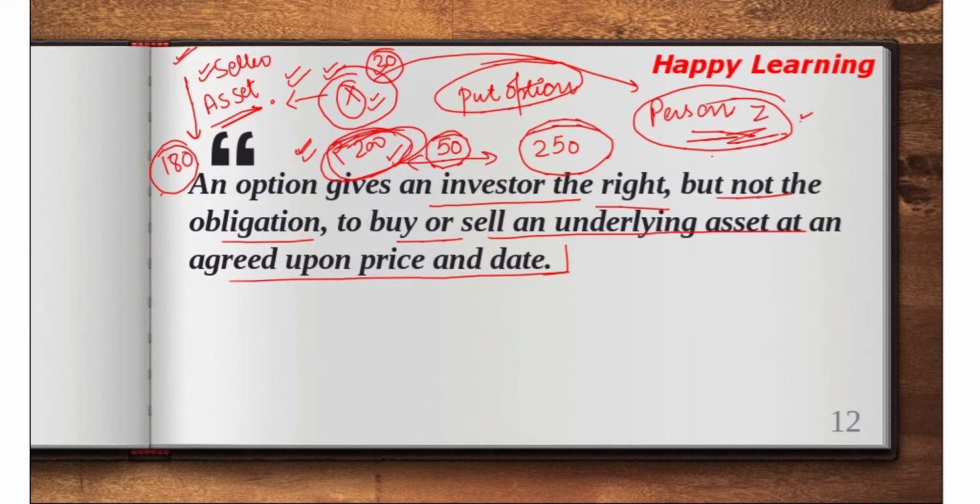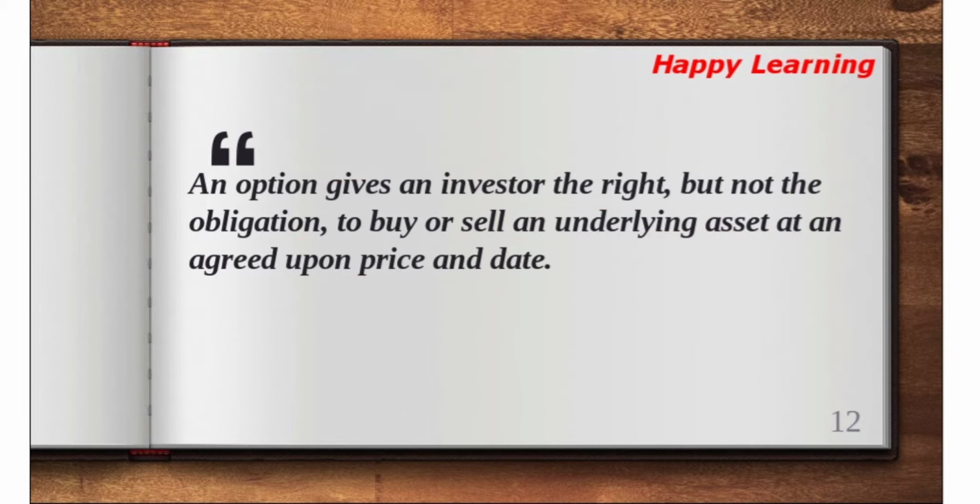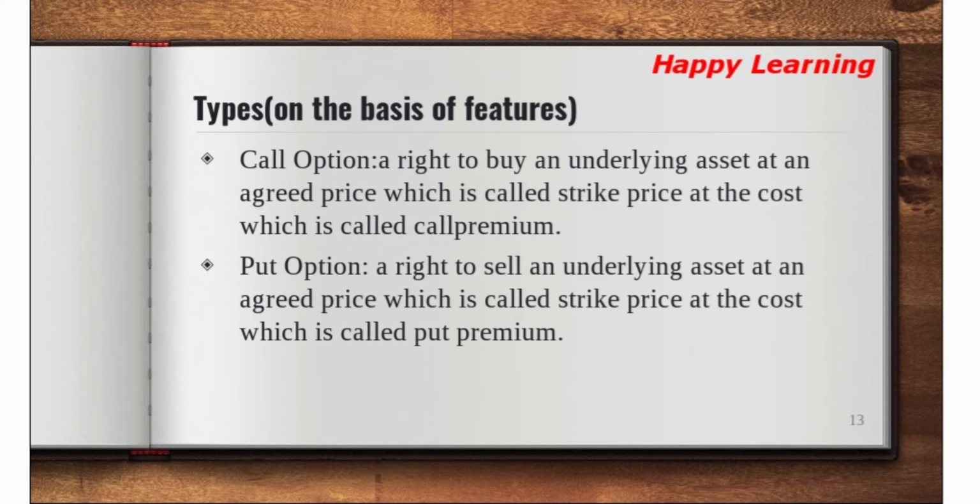So he would like to sell this commodity at market rather than exercising the option. Right now I am not taking into consideration the option premium, but just understand what I am telling you about the concept. So this is the wholesome concept of option. So let's get into the definition. What is call option? A right to buy an underlying asset at an agreed price, which is called strike price.